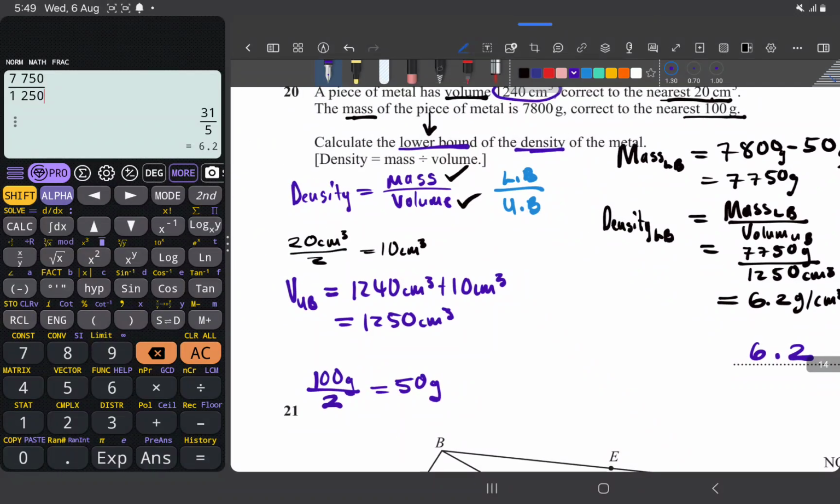So what have you seen? How to get the bounds for things that are measured. It's so easy. And you have seen how to get the bounds for things that are calculated, especially when it's a fraction. This is how you do it and you are done.